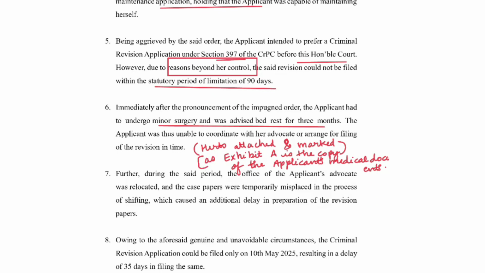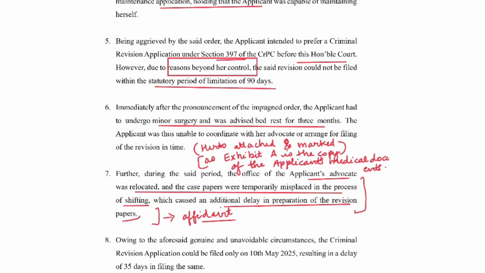Then further, during the said period, the office of the applicant's advocate was relocated and the case papers were temporarily misplaced in the process of shifting, which caused an additional delay in preparation of the revision papers. So for this, you can also take an affidavit of your lawyer stating this fact. It is not compulsory, but if you can, it is better. If you can't, the advocate can orally persuade the judge saying that this had happened, so I could not file it in time, and hence the delay.